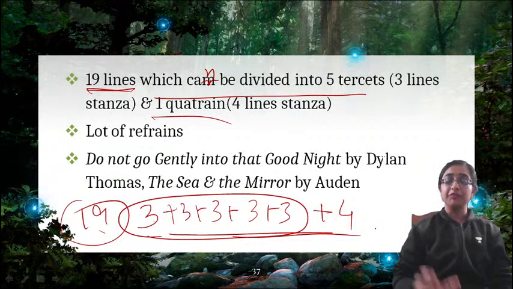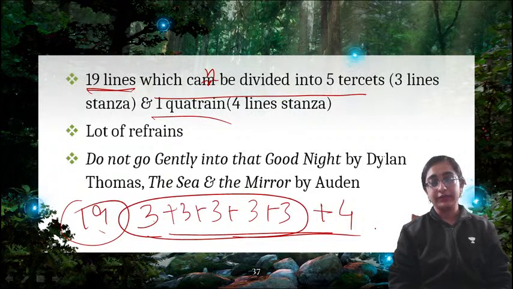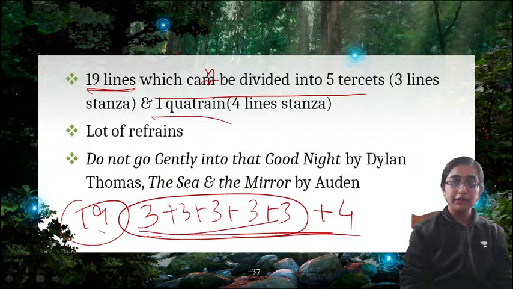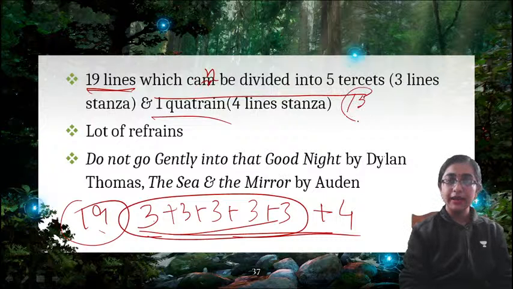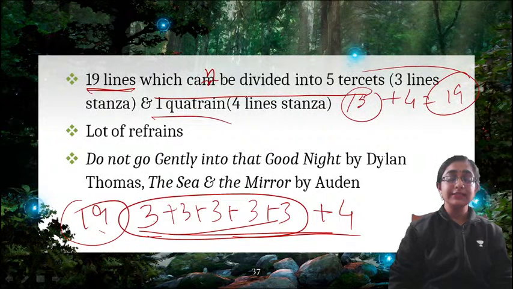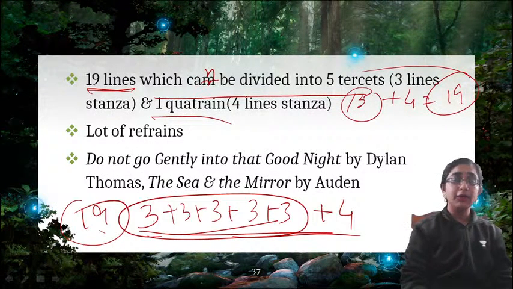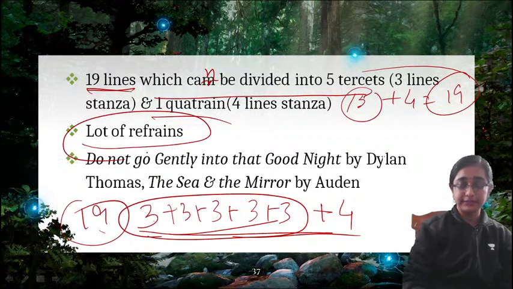This is the scansion, 5 tercets and 1 quatrain. So this forms together 15 lines, and plus 4 means total 19. Right? So this is villanelle. Villanelle means a 19-line stanza form, and it also has a lot of refrains.